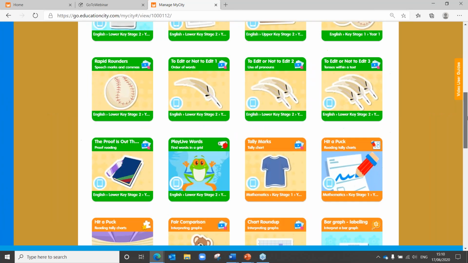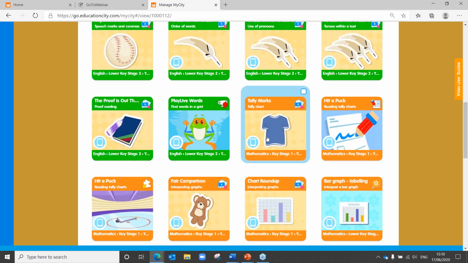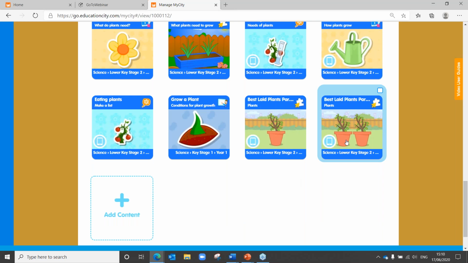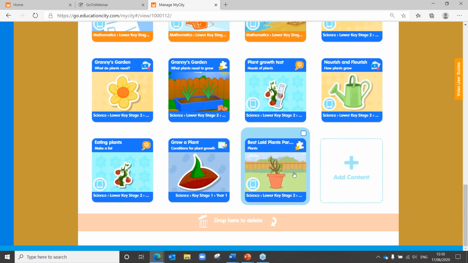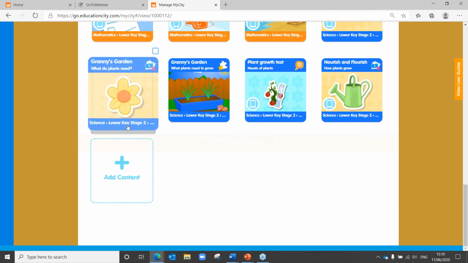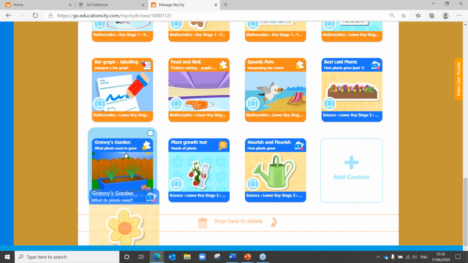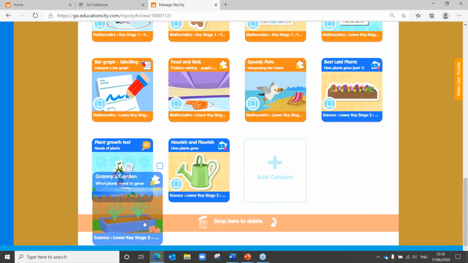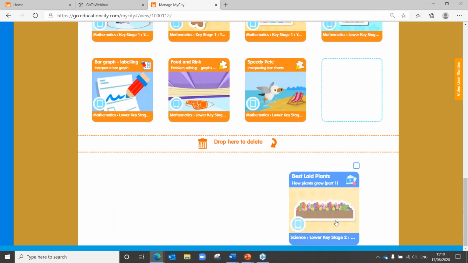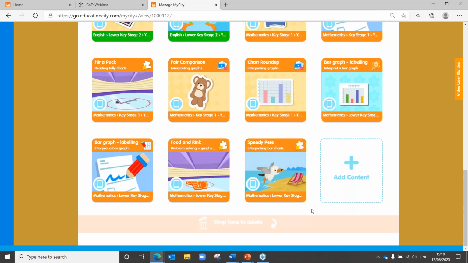And then I can go through and get rid of all of the maths and the science in this folder by simply holding down the clicker and dragging towards the bottom there. And you see that just gets rid of those tools. There we go. But you can see you can really edit that out for however you need to.